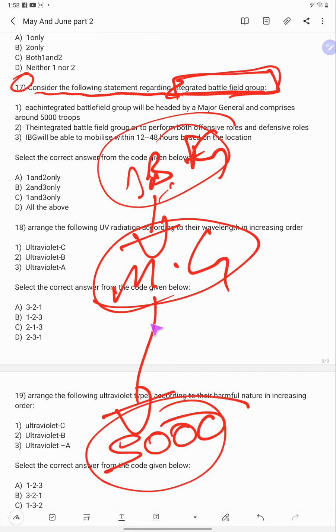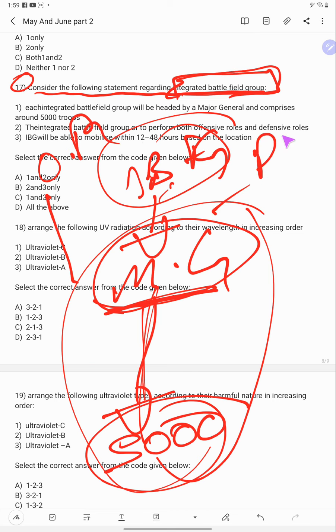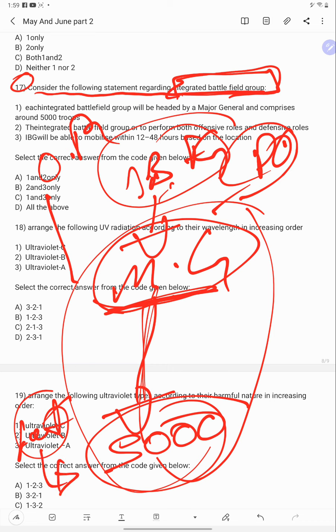This group is formed for both offensive and defensive roles, and its mobility will be fast, meaning they can mobilize within 12 to 48 hours based on the location.